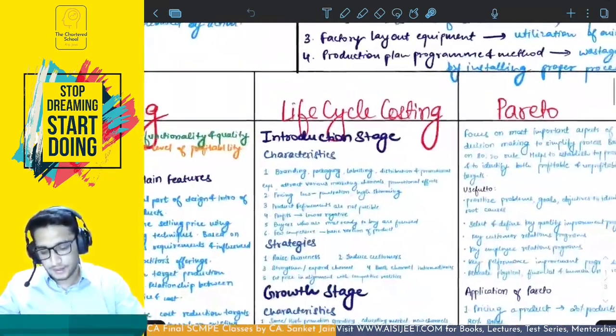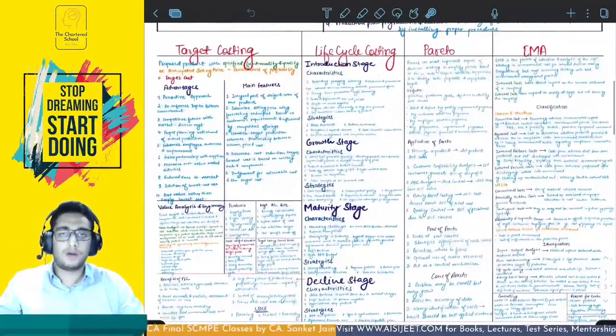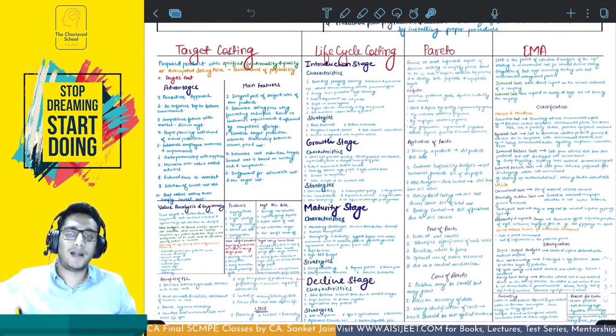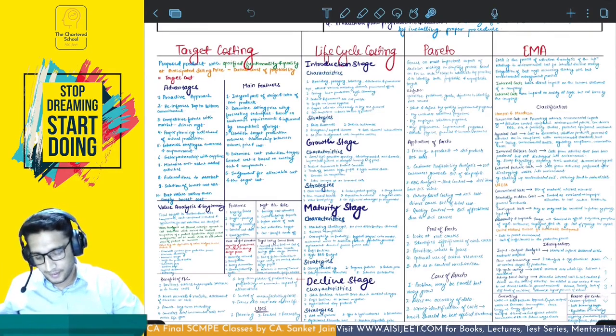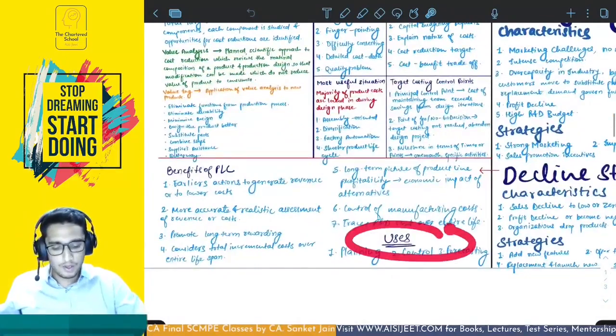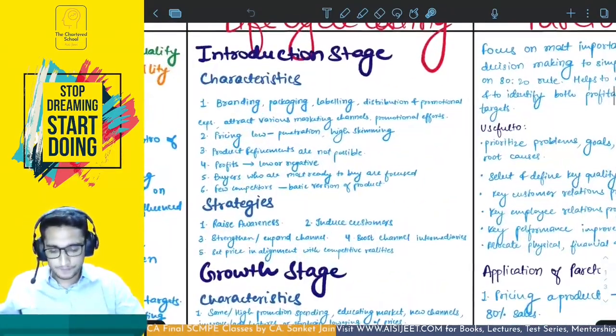Moving to the next, which is life cycle costing. What we have here is multiple life stages of a product: introduction, growth, maturity, decline. 4 stages. We're going to understand characteristics and strategies to be used under each and every stage, then benefits of product lifecycle costing and uses of product lifecycle costing. Okay, let's get started. First is introduction stage.